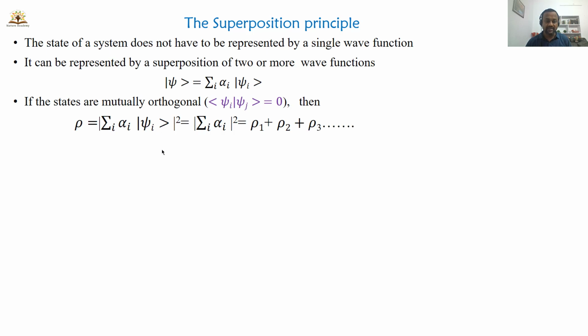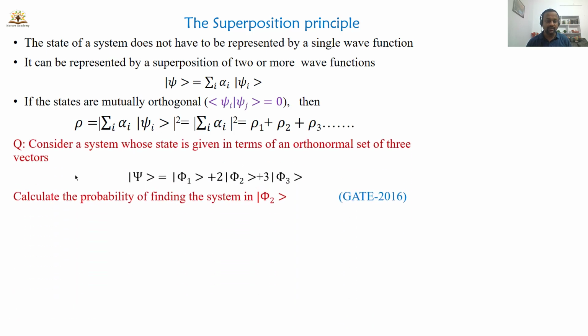Okay. For example, consider a system whose state is given in terms of an orthonormal set of three vectors. So this is the state of the system, which is a linear combination of three other states, psi 1, psi 2, psi 3.